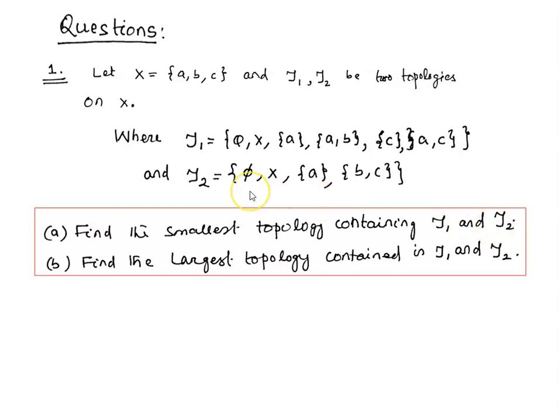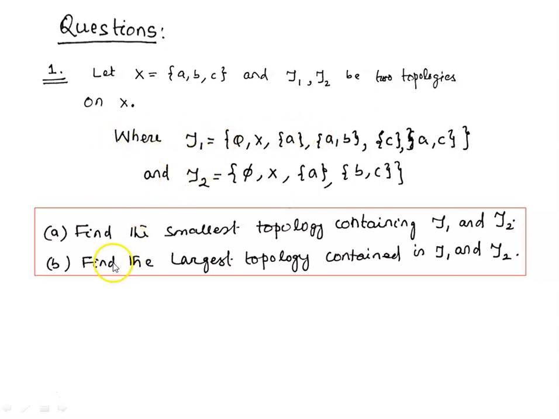That means you have to find a third topology, tau3 on X, which contains tau1 as well as tau2. There may be more than one topology on X which contains both tau1 and tau2, but you have to find the smallest topology containing tau1 and tau2.